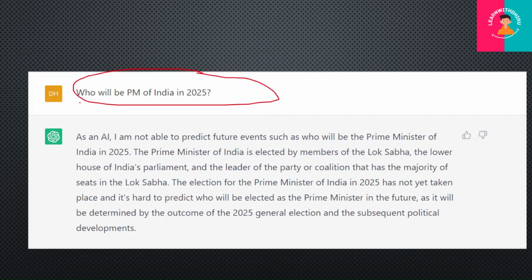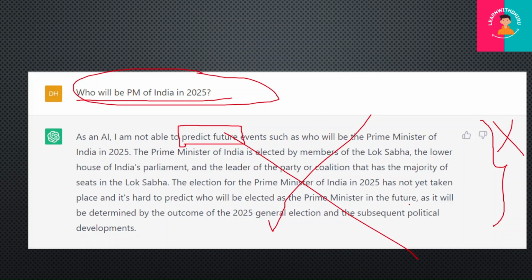One thing I wondered is whether it has a large data set. So I asked this question: who will be the PM of India in 2025? In the same way it is not able to answer this question. It fails. As an AI, I am not able to predict future events. It says the Prime Minister of India is elected by the members of Lok Sabha, the lower house of the Indian Parliament, and different things, but all of this is not relevant. I'm not getting my answer here. For me, this is just raw data which I'm not using anywhere.